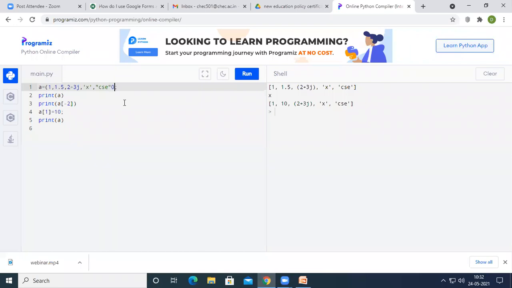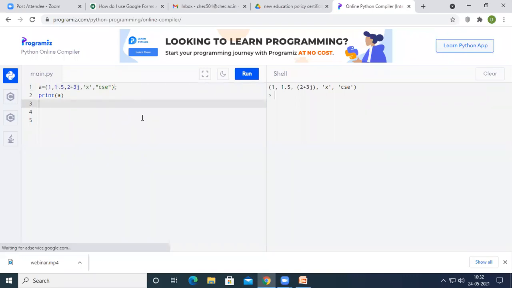So now, if I want to print the entire tuple, I can print it like this. I have taken A equal to, within the normal braces, 1 comma 1.5 comma 2+3j comma X comma CSC, and I have printed the entire tuple.